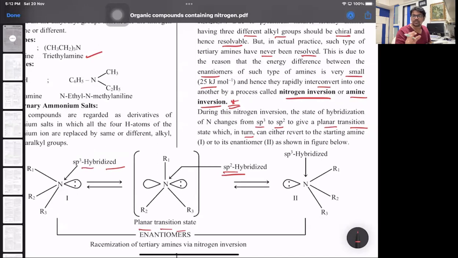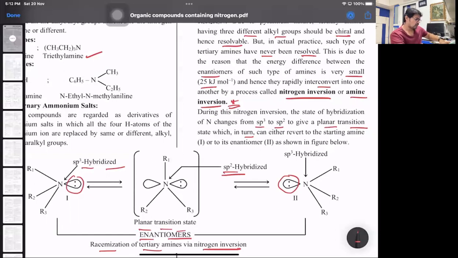So with respect to the transition going from sp3 to sp2 and back to sp3, we say you cannot resolve the enantiomers. That's why it says racemization of tertiary amines via nitrogen inversion. What is racemization? Racemization is basically converting into a racemic mixture of dextro and levo forms. Because they cannot be resolved here, is this clear? We say one enantiomer just changes into another. In one situation, the lone pair is headed in one direction. In the other one, the lone pair is headed in the opposite direction. That's where the enantiomer is formed. But you can't separate the two.